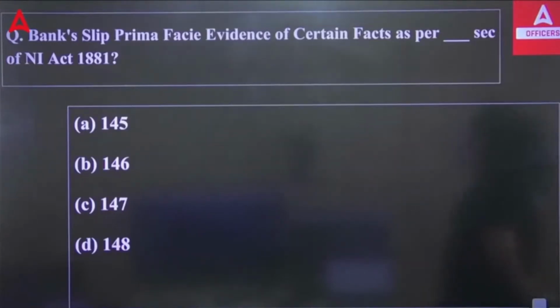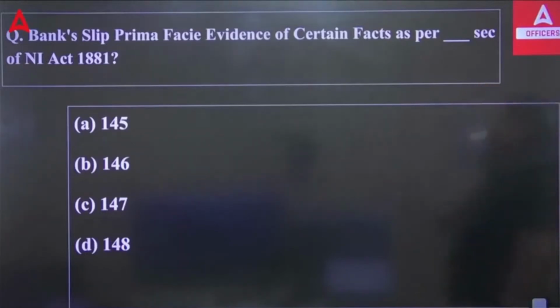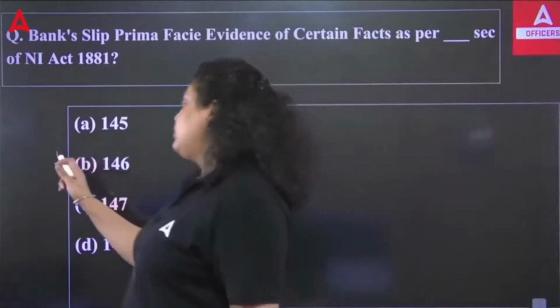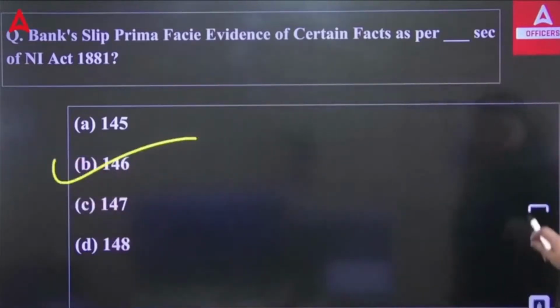The court shall, on production of the bank slip or memo with the official mark denoting that the check has been dishonored, presume the fact of dishonor of such check unless it is disproved. So that means the bank slip is prima facie evidence of certain facts, and it is defined under Section 146 of the Negotiable Instrument Act 1881. So the right answer will be your B option.